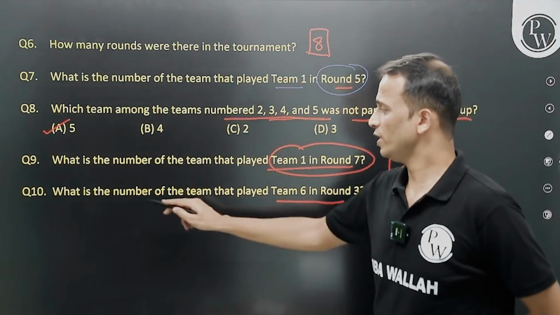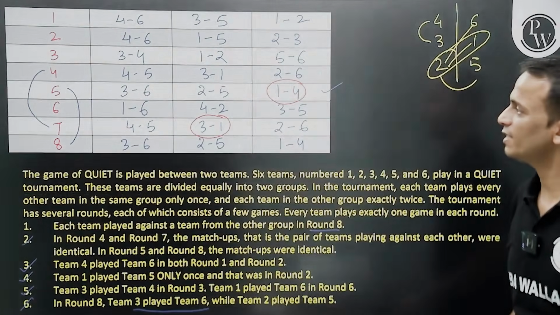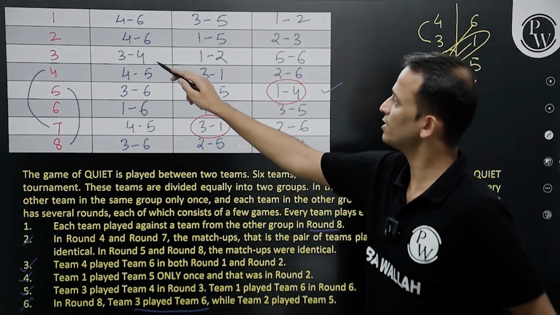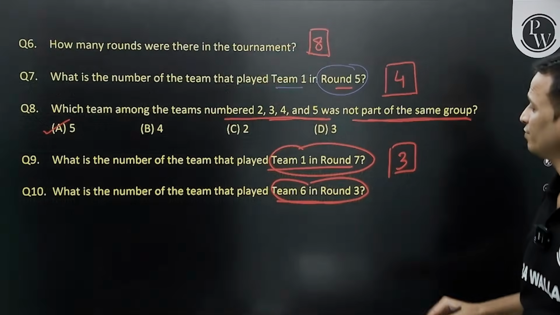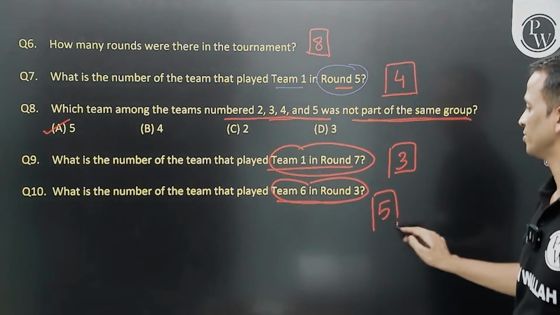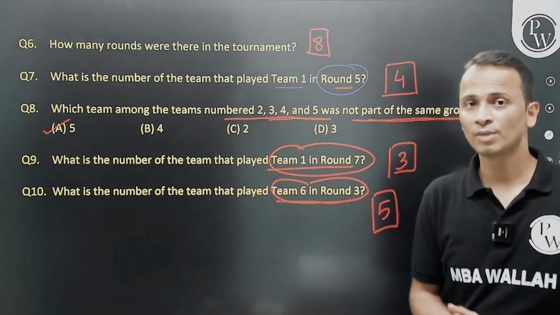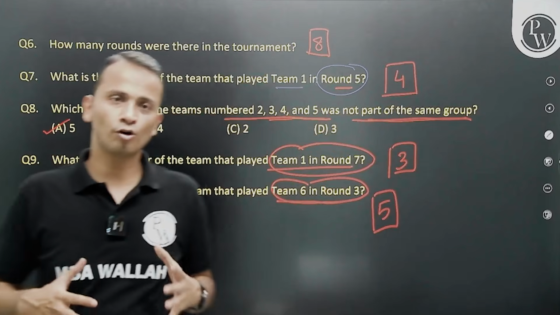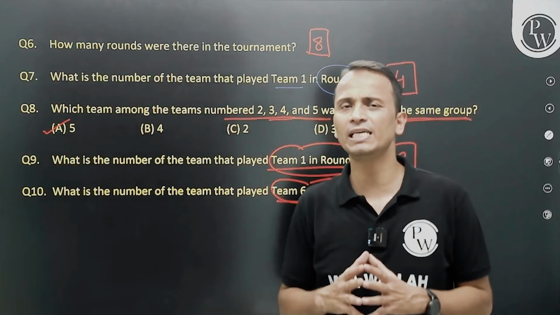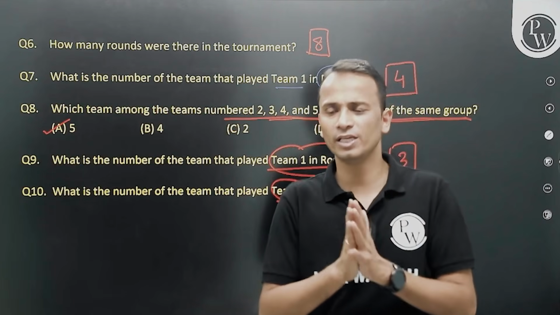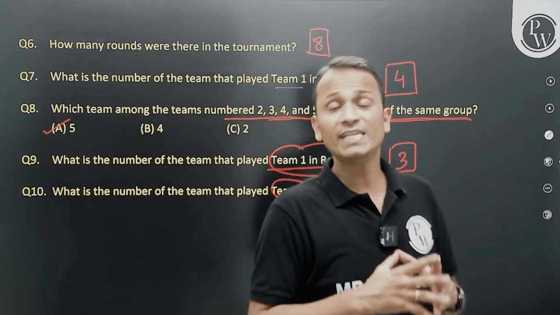Last question: what is the number of the team that played team 6 in round 3? So team 6 in round 3. The last match that was determined, it is team number 5. And the answer will be 5. Alright. So we have answered these 5 questions as well. Now we can say that in a matter of 40 minutes, we could attempt 17 questions. I'll not use the word easily, I'm sorry.